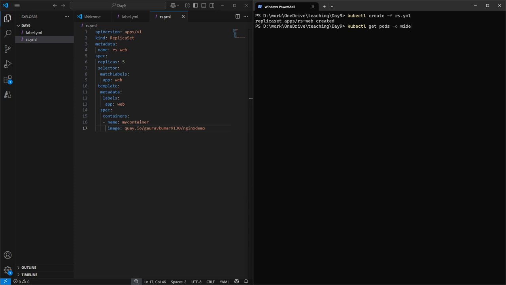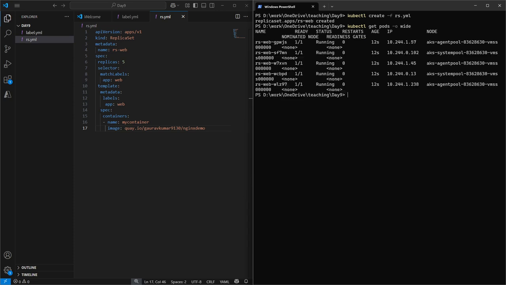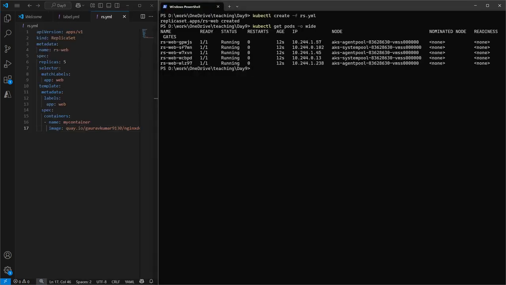I'm going to run kubectl get pods -o wide, and if you see here, our 5 pods have been created. Okay, 1, 2, 3, 4 and 5. All the 5 pods are in a running state.